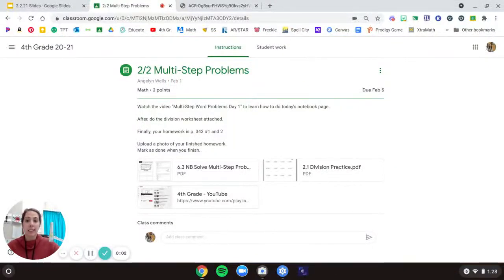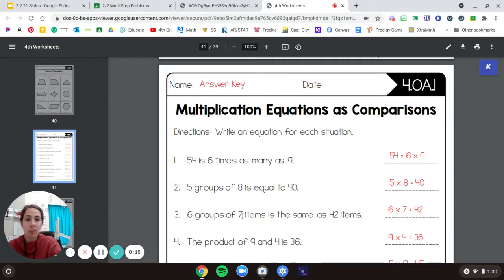Hello friends, today we are going to start talking about multi-step problems, okay? So we need our notebook page first. Actually, we need to go over our homework first. So why don't we get our homework from yesterday first? Alright, so your homework from yesterday.